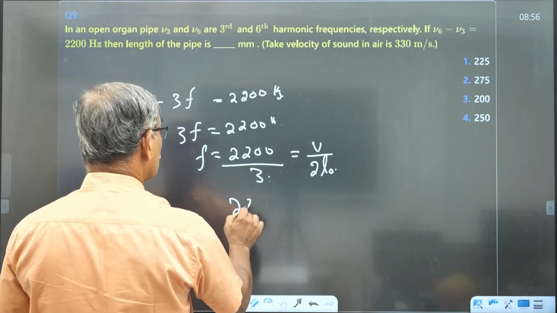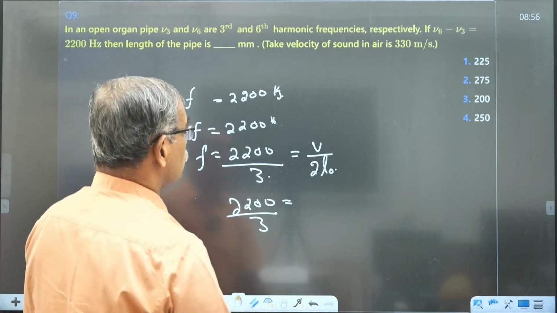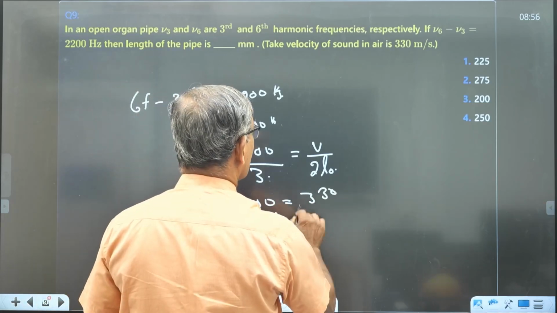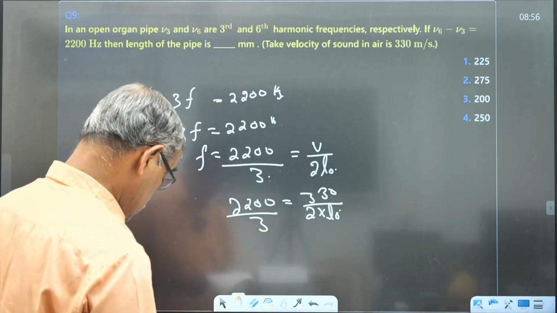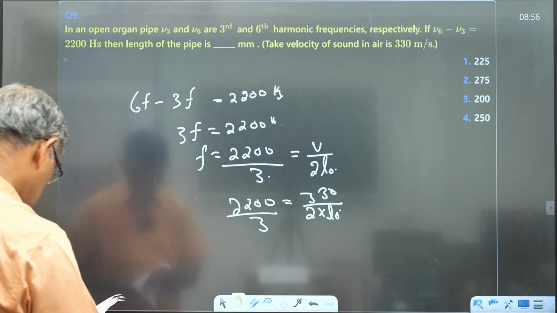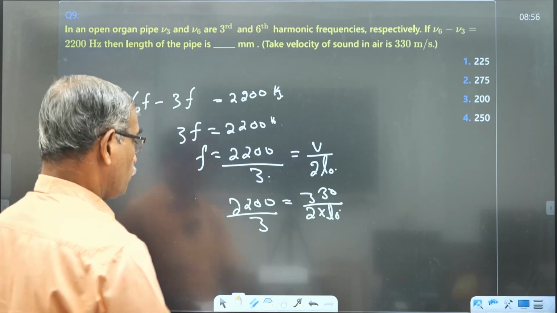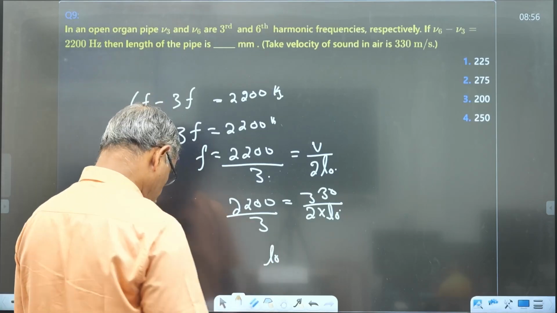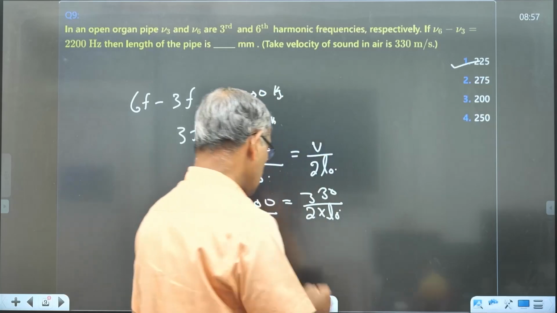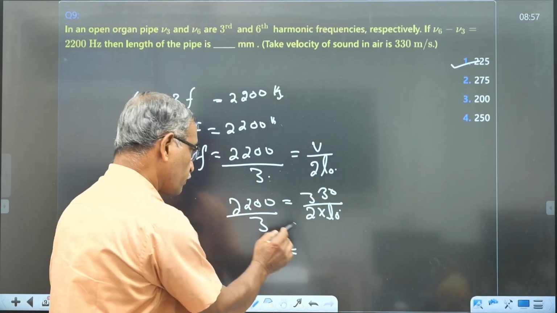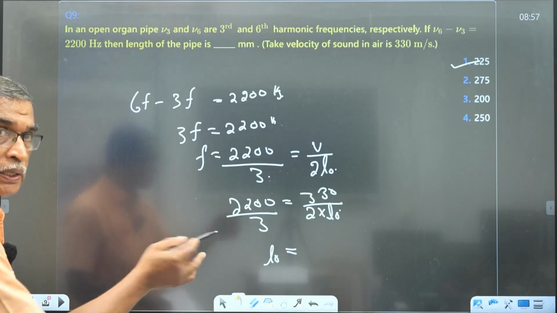Therefore, 2200 by 3 is equal to the velocity of sound, given as 330, divided by 2 into L open. From this, the length of the pipe can be calculated in millimeters. Find the value of L. L on calculation is 225 millimeters. The calculation gives you the answer in meters; convert that into millimeters to get the answer. Okay.